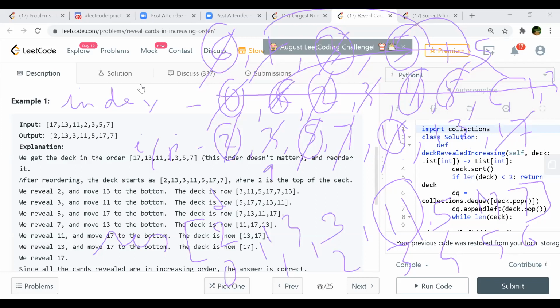But then, as our rule says, we have to pick up the next one and move it to the back. So that is why the 1 goes behind, like 3, 5, and 1. Right? Then we take 3 and then 5, and then we take 3 and again push 5 behind. So we have 1 and then 5, something like that. So we keep on alternating our index positions. Yeah.